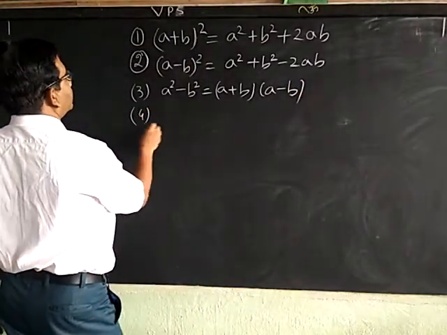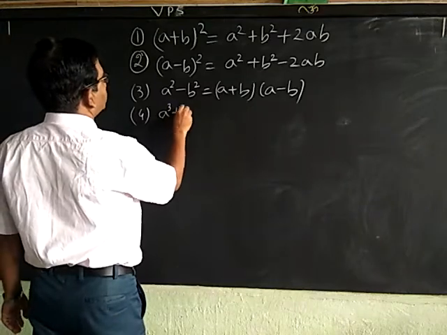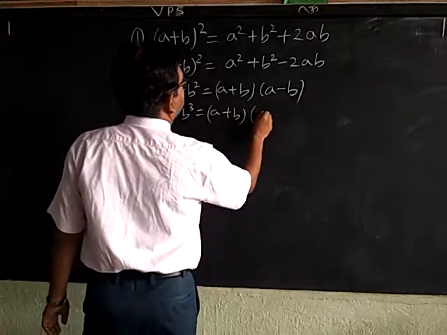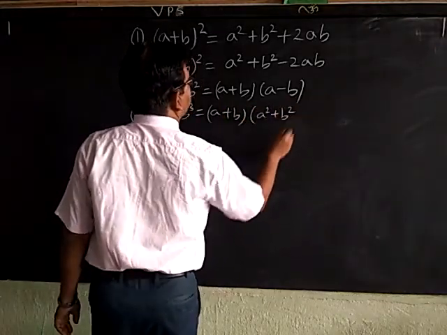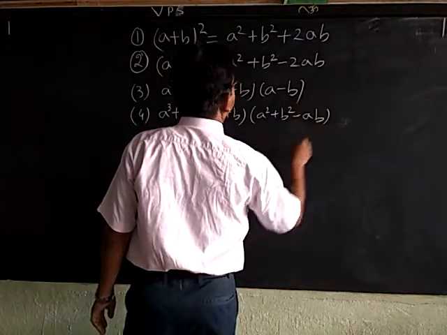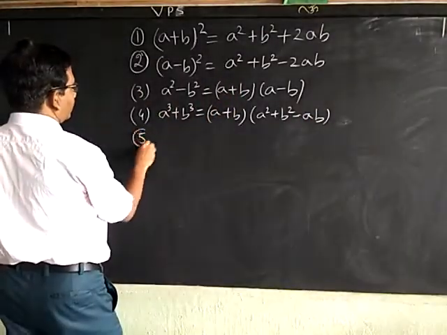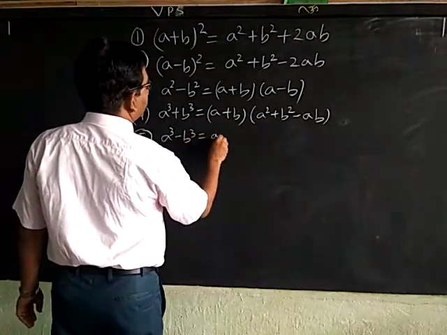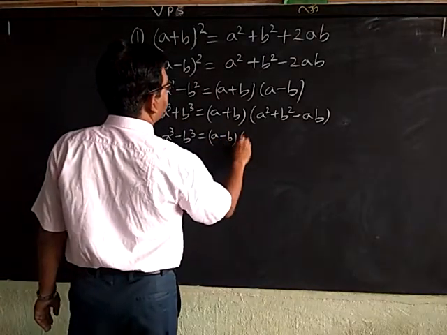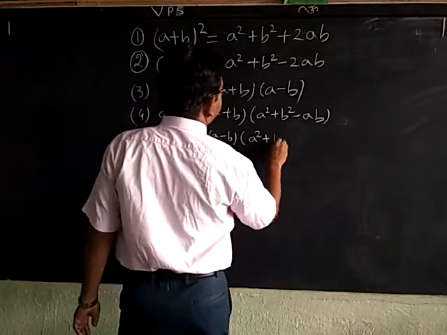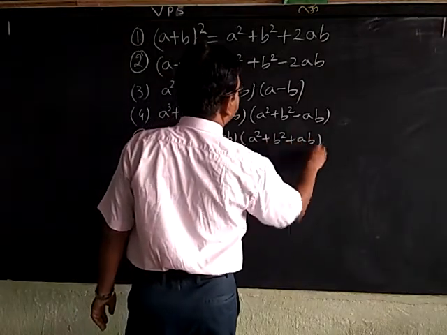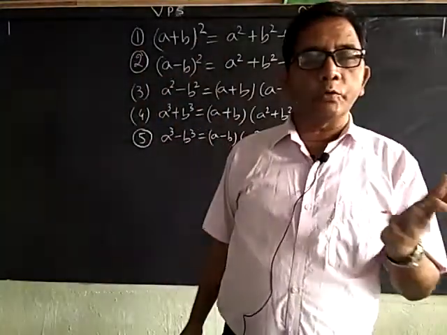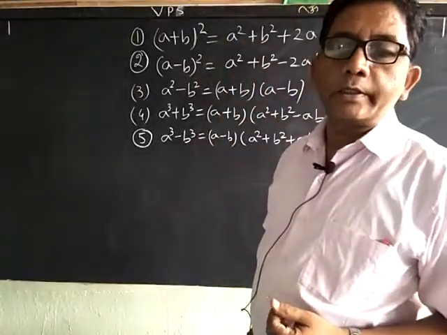Fourth formula, a cube plus b cube is equal to (a plus b)(a square plus b square minus ab). And fifth formula, a cube minus b cube is equal to (a minus b)(a square plus b square plus ab). These are the fundamental formulas which we use in mathematical tools.